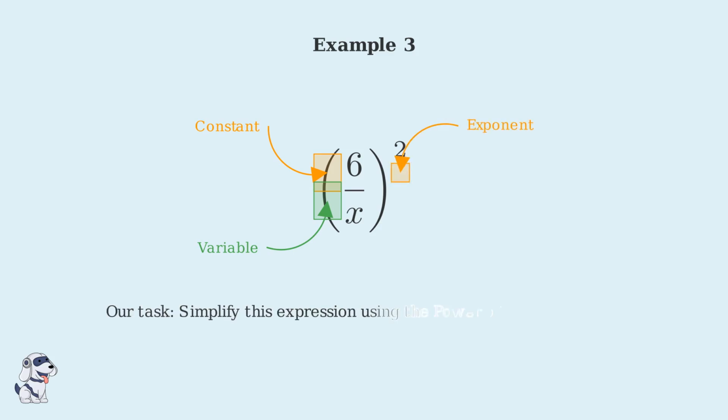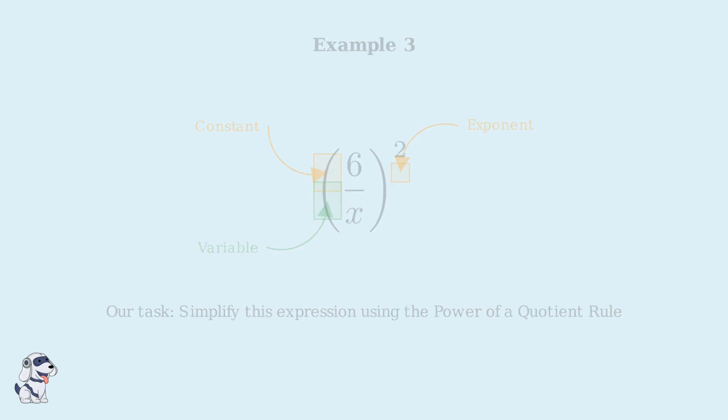Our task is to simplify this expression using the power of a quotient rule. Remember, this rule tells us that when we raise a fraction to a power, we raise both the numerator and denominator to that power separately. This example is particularly important because it shows how the rule works with variables, not just constants. The process is exactly the same, but we need to be careful with our algebraic manipulation.